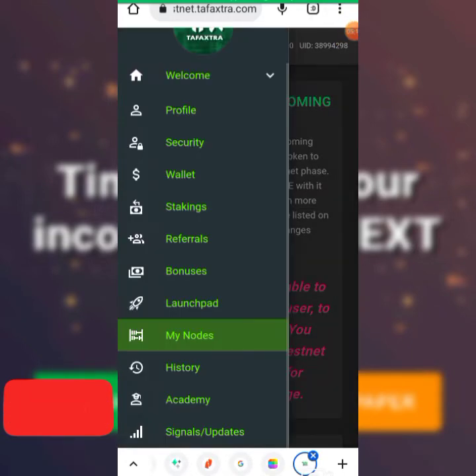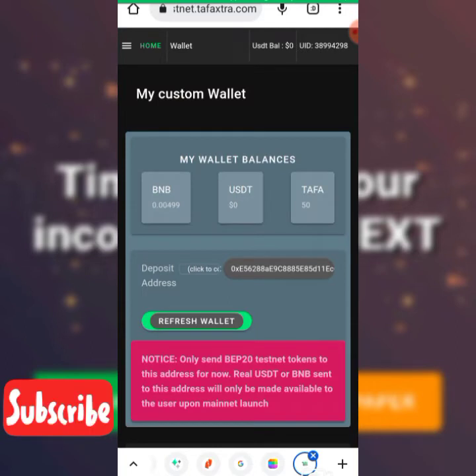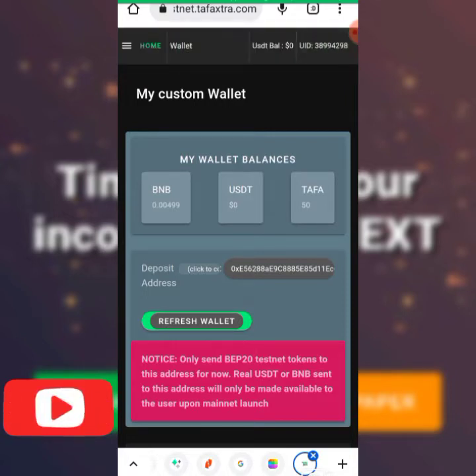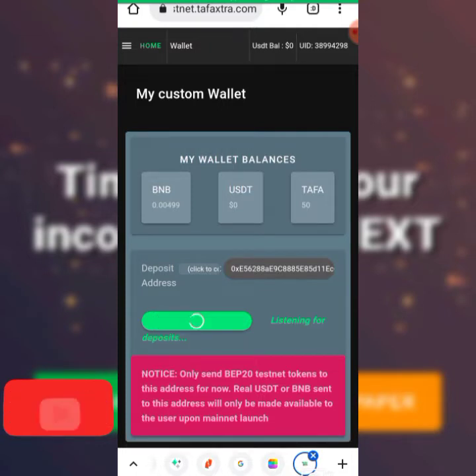First of all, you need to click on your wallet for you to copy your address. You see your address here. Click on copy. You see depositing address copied. Okay. So once it has written this for you, that means the wallet has been copied. So we now go to where we're going to get our extra 0.5 BNB to complete this trade and get our $250 to stake and claim more airdrop. So let's go there.